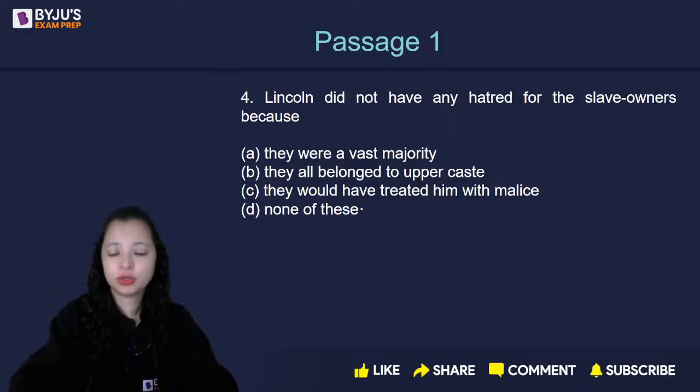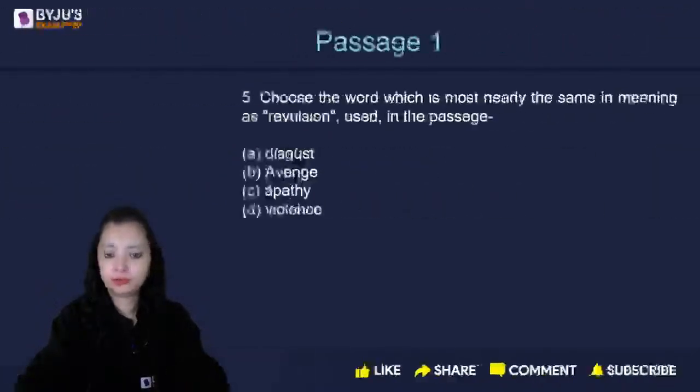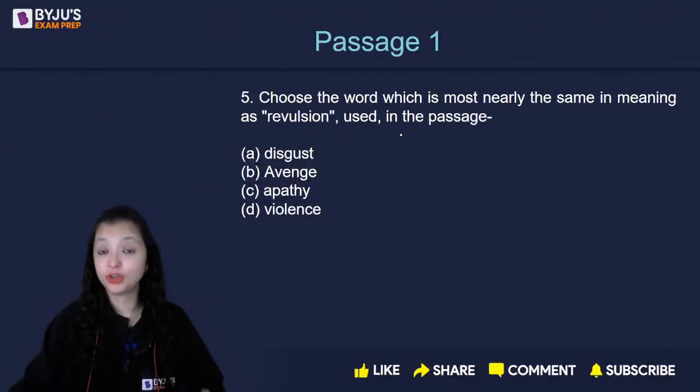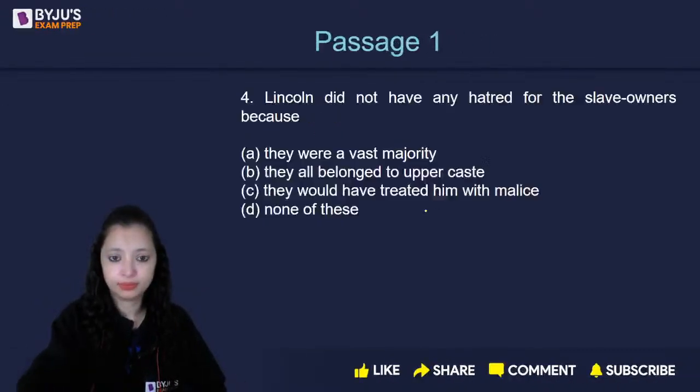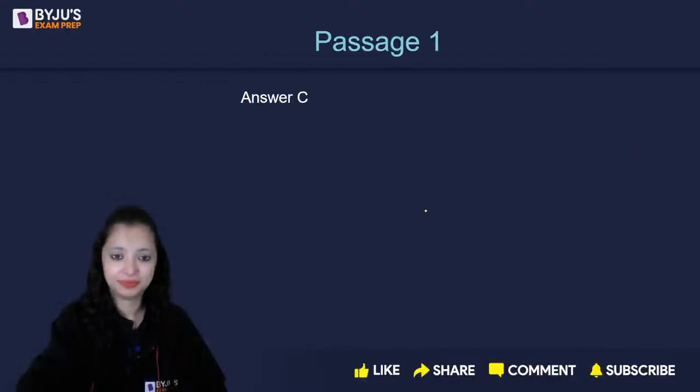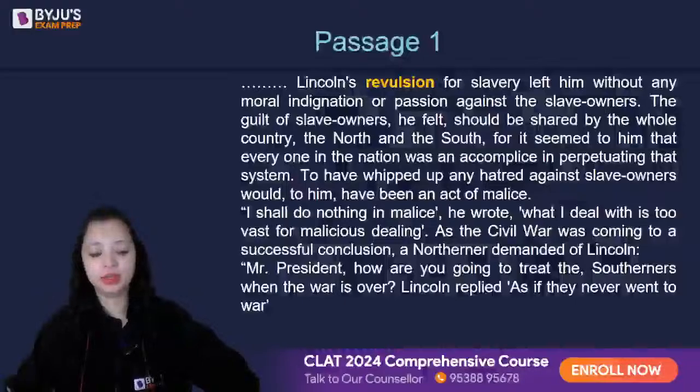ठीक है, next question पे चलते हैं. Question number 5. You have to mark the answer here without any discussion. Choose the word which is most nearly the same in the meaning as revulsion as used in the passage. We'll go back and read the line revulsion, okay? Here it is highlighted. Read the word.